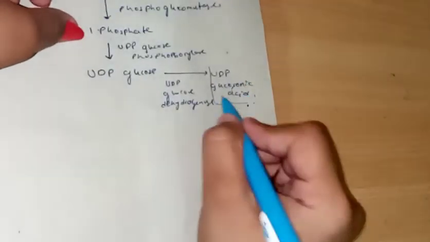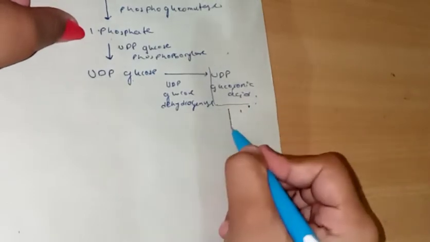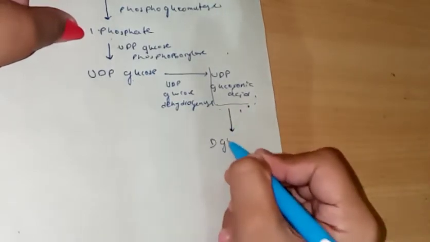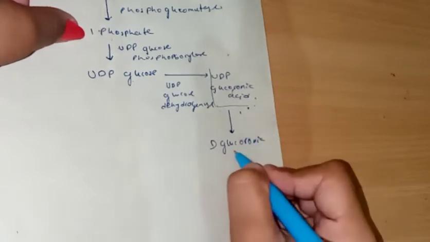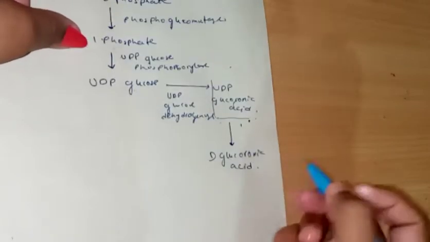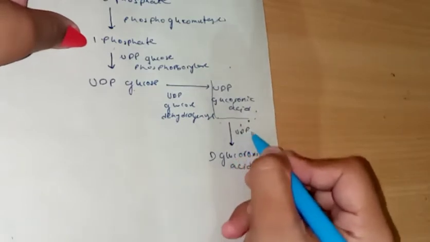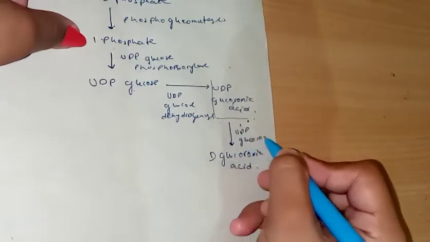And now this UDP glucuronic acid gets converted to D-glucuronic acid with the help of UDP glucuronidase.